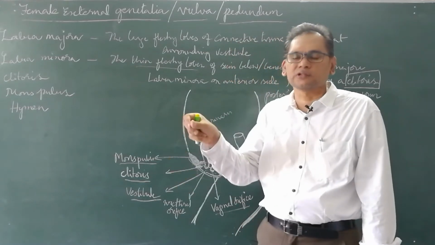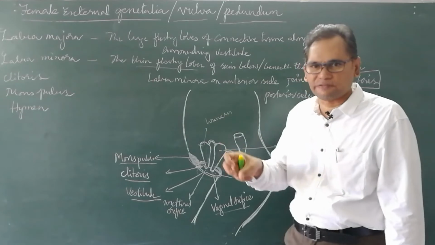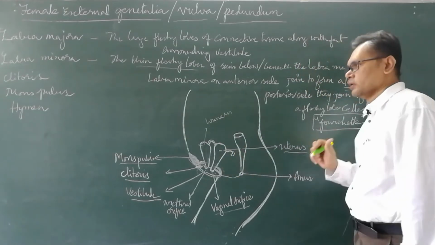Anterior side fused to form the clitoris, posterior side fused to form the fourchette.